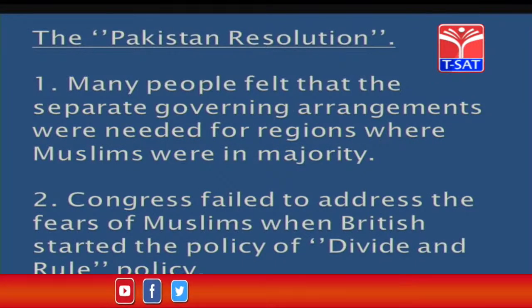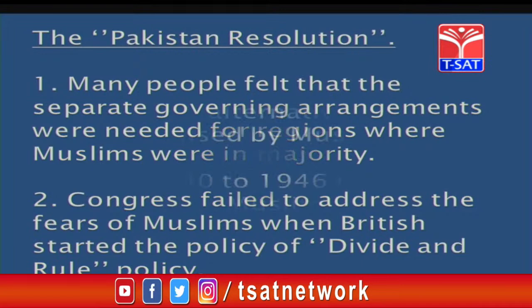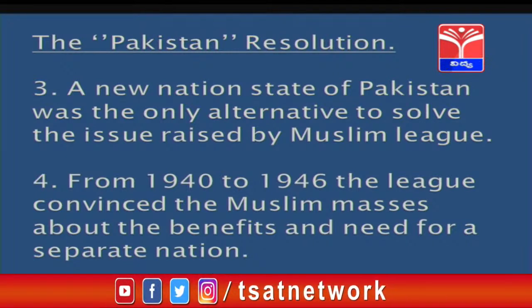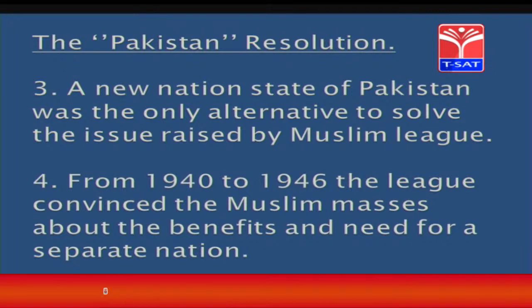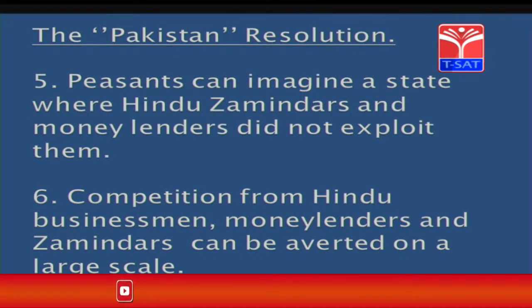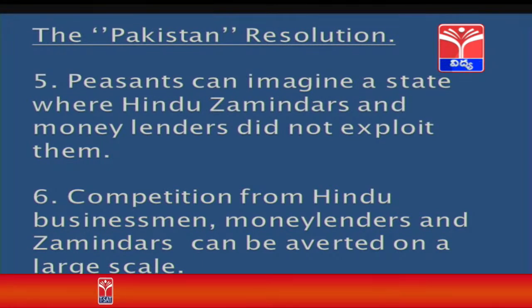Congress failed to address the fears of Muslims when the British started the divide and rule policy. A new nation state of Pakistan was the only alternative to solve the issue raised by the Muslim League. From 1940 to 1946, the League convinced the Muslim masses about the benefits and need for a separate nation. A separate state like Pakistan was proposed by the Muslim League, and these were some of the reasons for it.